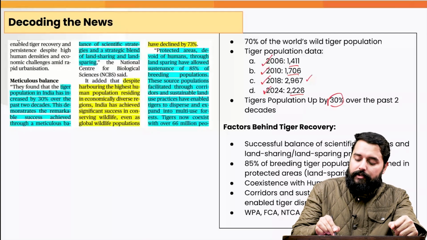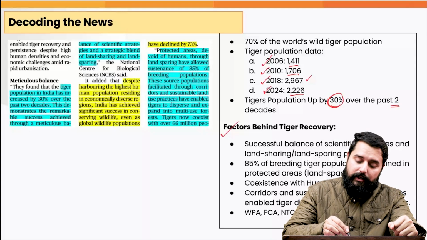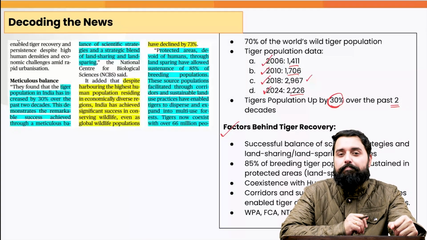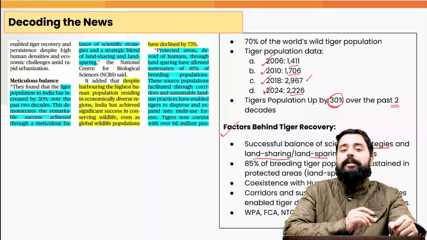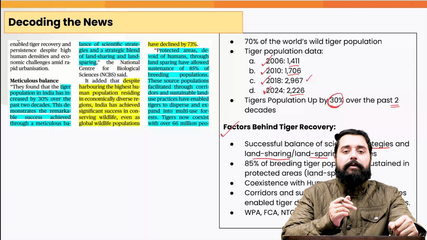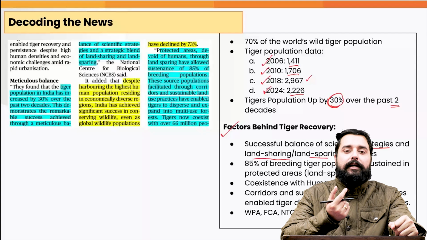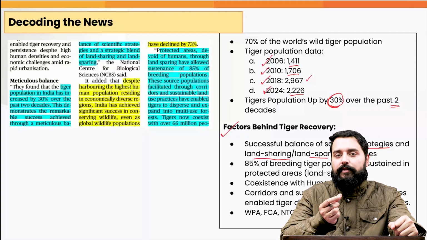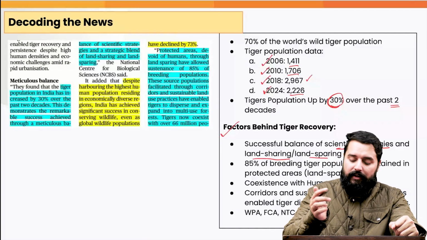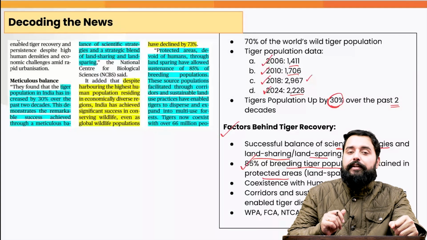So the tiger population has been up by about 30% over the past 2 decades. So what are the factors behind the recovery of the tigers in India? We have achieved a successful balance of the scientific strategies and the land sharing and land sparing practices. Land sharing means that humans and tigers are coexisting in that area. Land sparing means we have designated an area as exclusively reserved for tigers, the protected area. 85% of the breeding tiger populations have sustained in the protected areas.